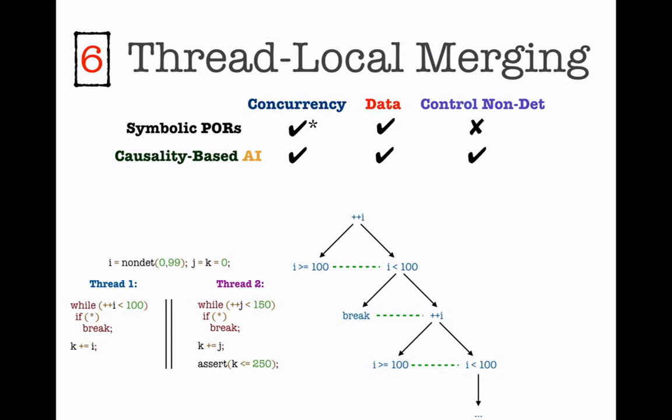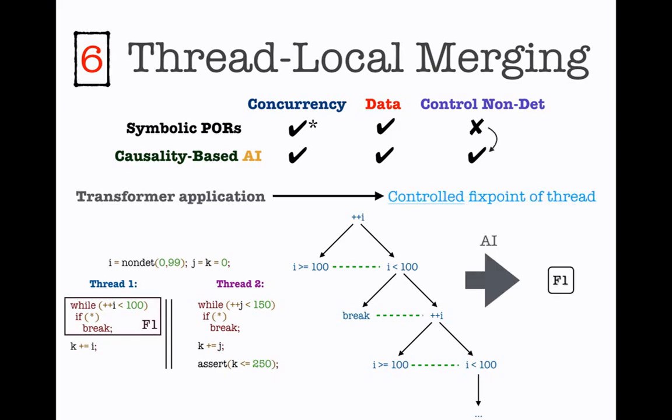So the idea is, okay, can we use an abstract interpreter to collapse all these conflicts which have nothing to do with concurrency? And it turns out that we can, and the concept is in fact quite simple to understand. So what we are going to do is replace a transformer replication, as we have in this part of the figure, with a controlled fixed point of the thread.